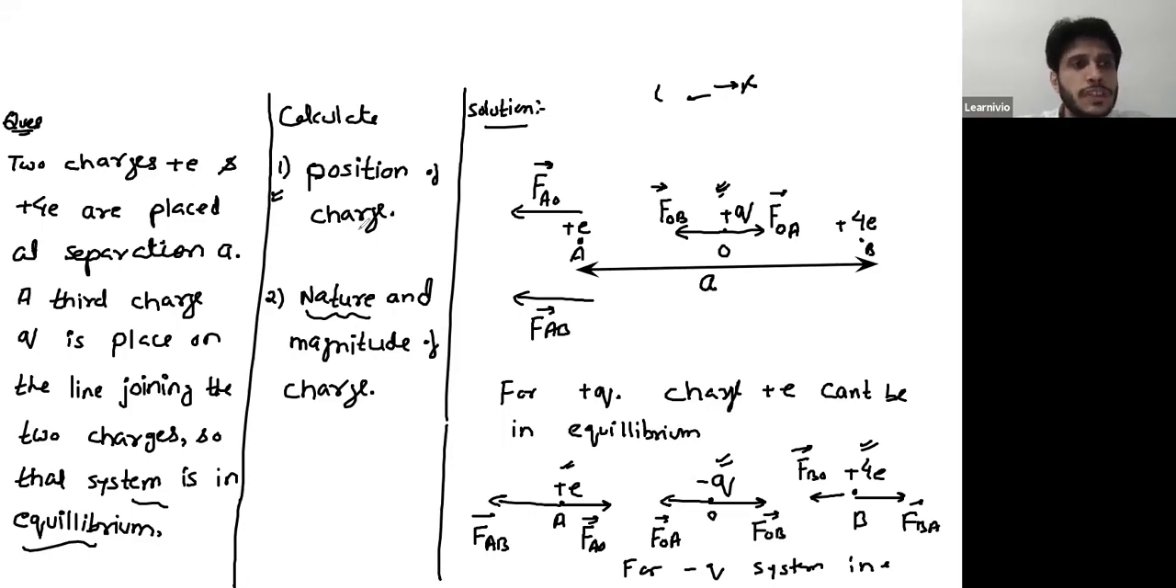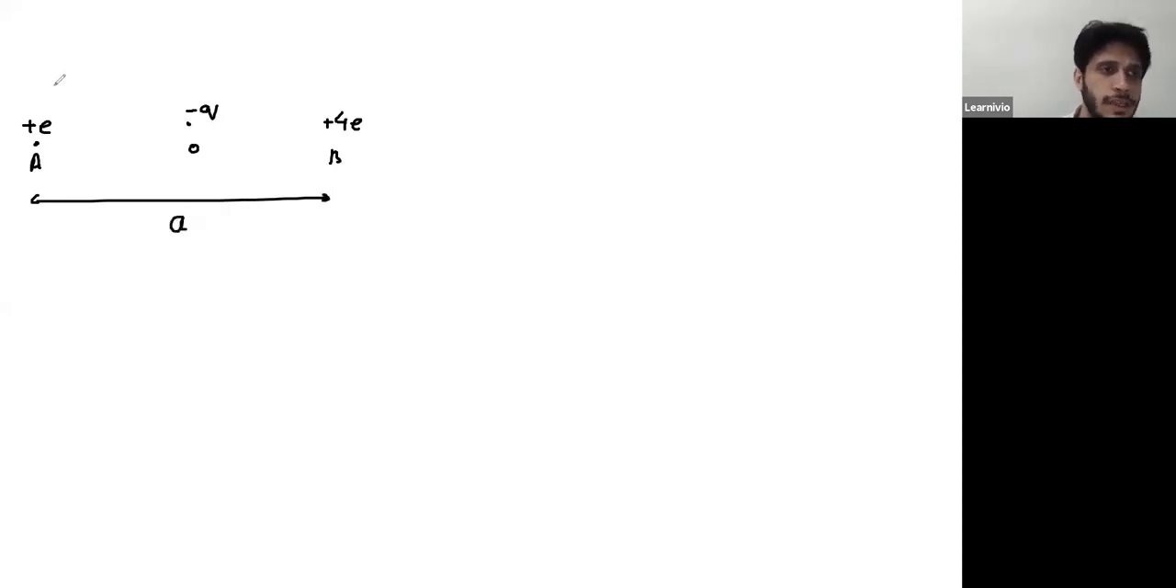Fatma, for position of charge, we have to calculate. For position, we will take equilibrium of this charge minus Q. So this is charge plus E. This is 4E. Now this is minus Q. This charge can't be positive. This is A, this is O, this is B. The separation between this E and 4E is A. Let's call this particular separation X. This as X. So this will be A minus X.